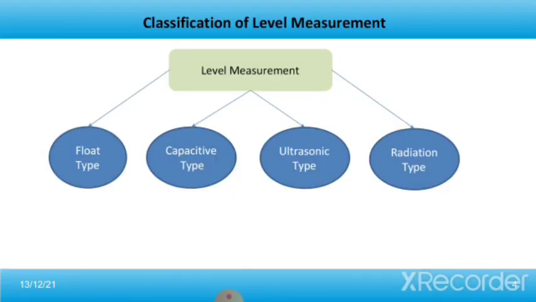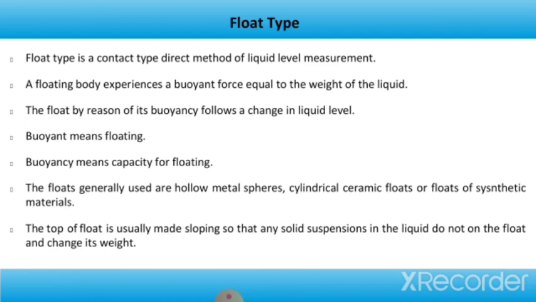Now we'll talk about the classification of level measurement. The level measurements are divided into four types: float type, capacitive type, ultrasonic type, and radiation type. For this lecture, we are going to discuss only the float type and the capacitive type. In the next lecture, we'll discuss the ultrasonic type and radiation type. First, we'll talk about the float type.